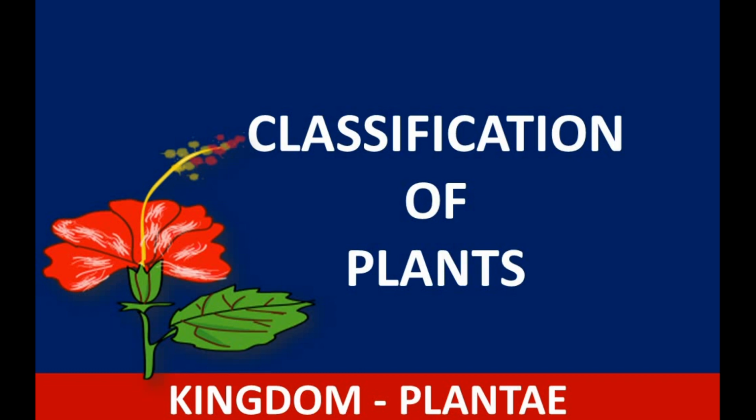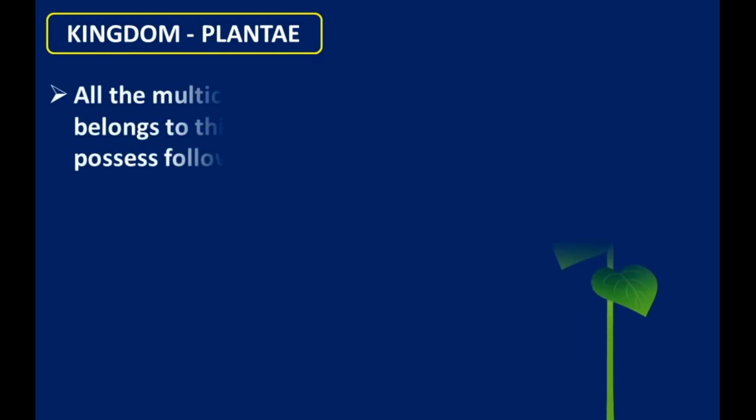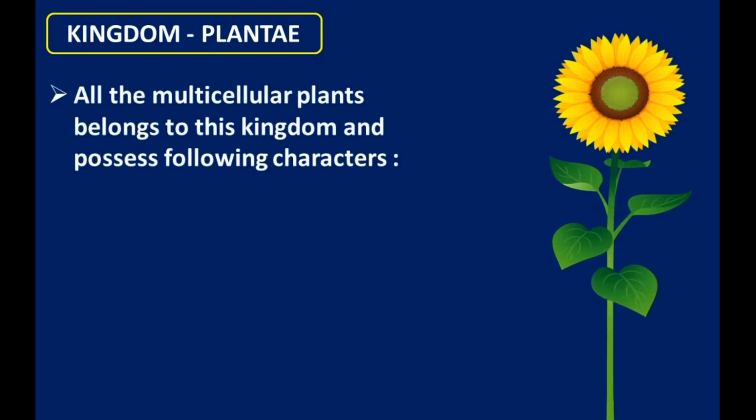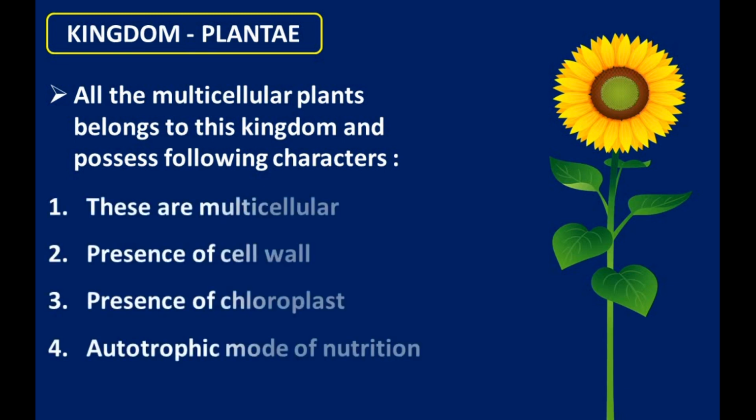Kingdom Plantae means all the multicellular plants belong to this group and possess the following characteristics. All these plants in the kingdom Plantae are multicellular, cell wall is present, and chloroplast is present, which means they make their own food.